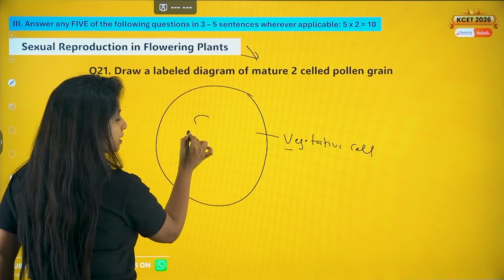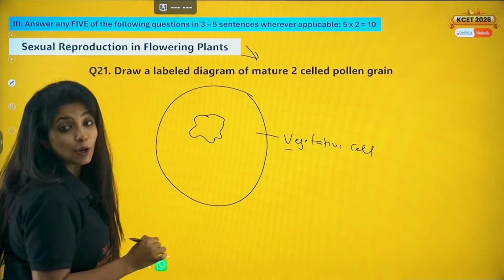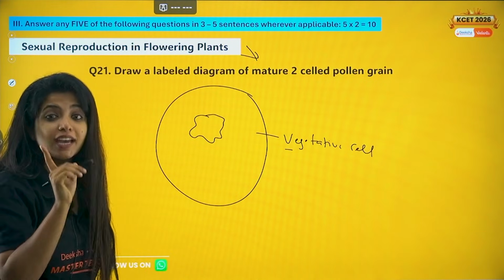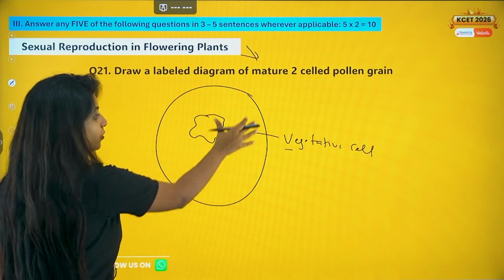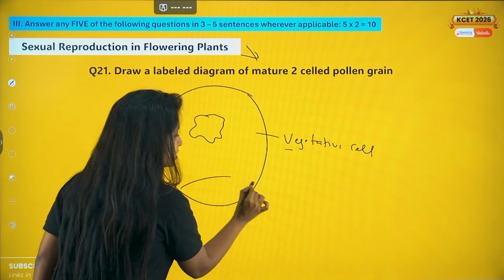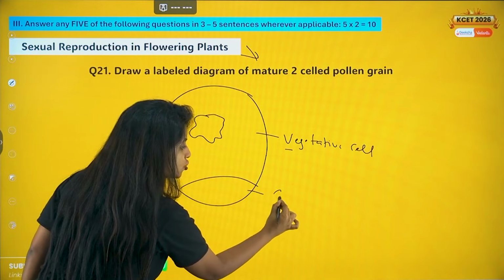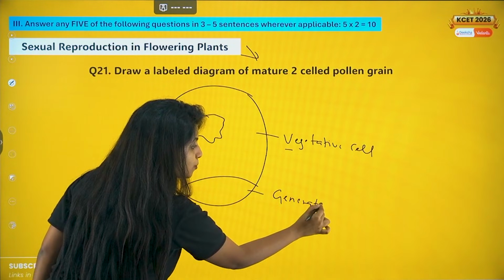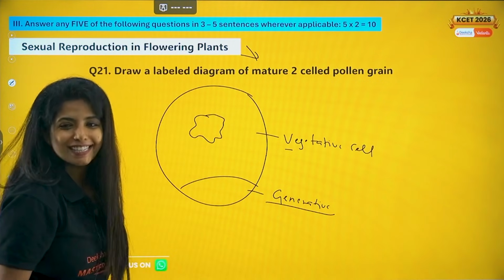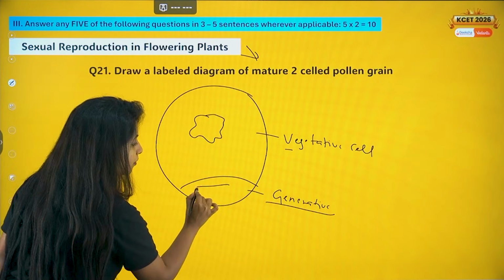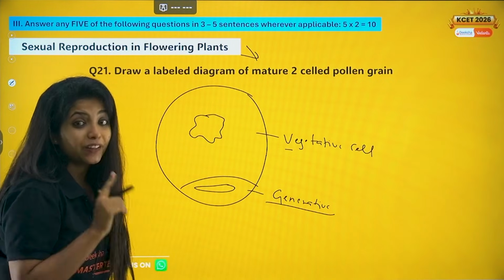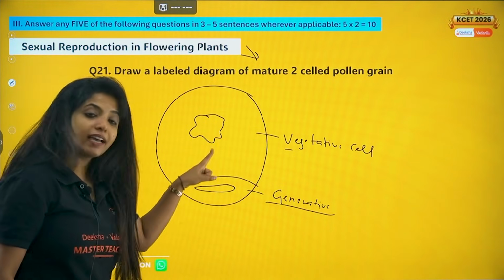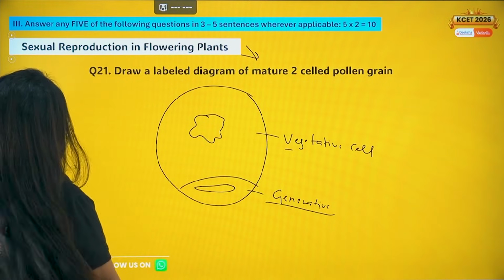Now this very big cell will have a nucleus which is irregularly shaped. The shape of the nucleus is also important. Now within this big cell, you have a small cell which is floating. You call it the generative cell, because it is responsible for generating 2 gametes later on. It also has a nucleus which is elongated in structure.